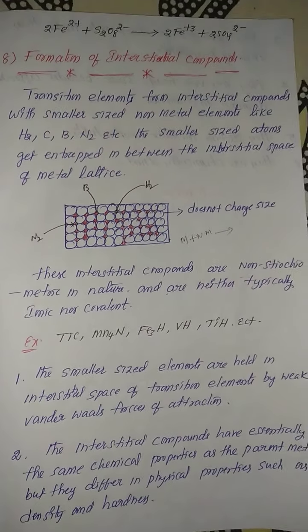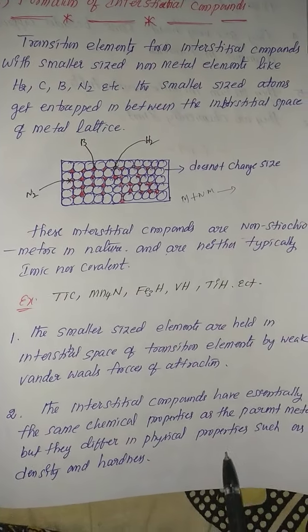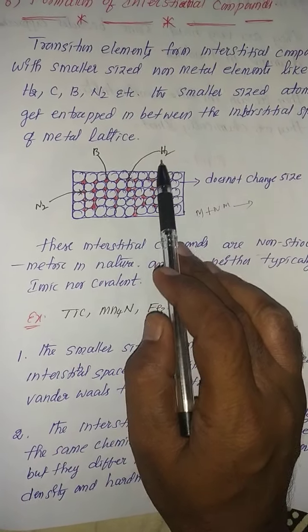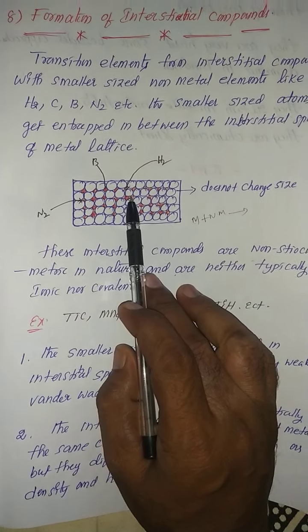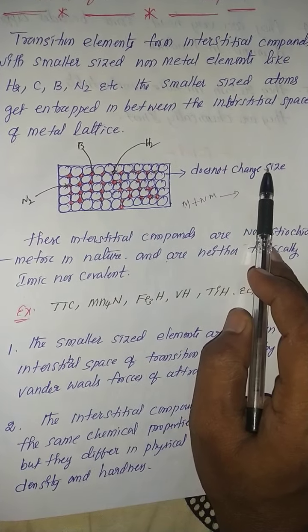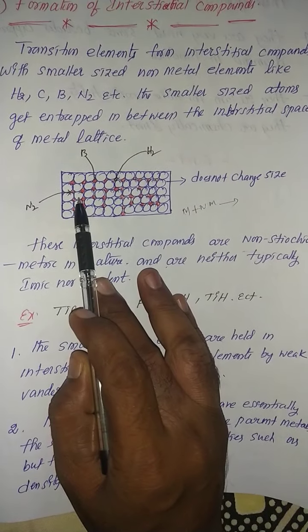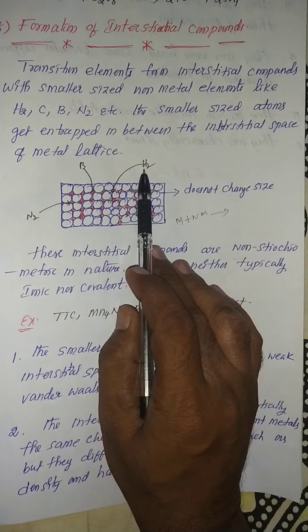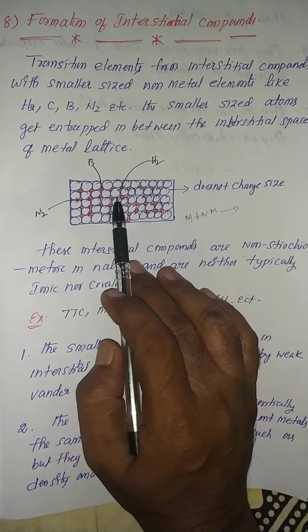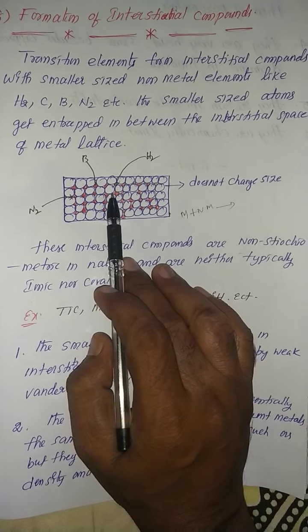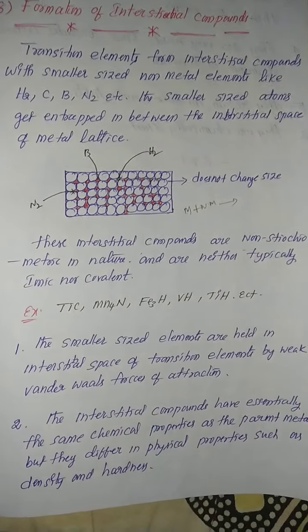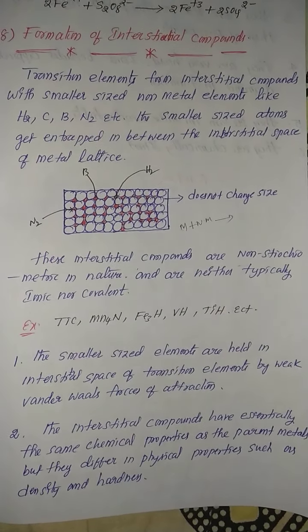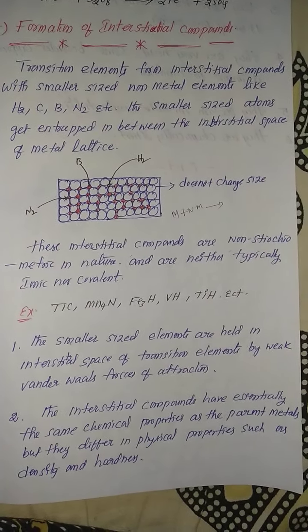That is called an interstitial compound. If non-metals enter into the metallic surface, the size does not change, because the metal surface already has some little free space, so the interstitial element can easily enter and form the interstitial compound.